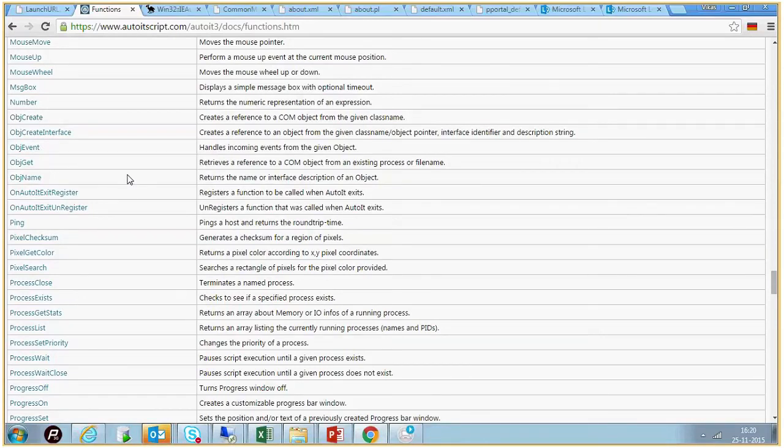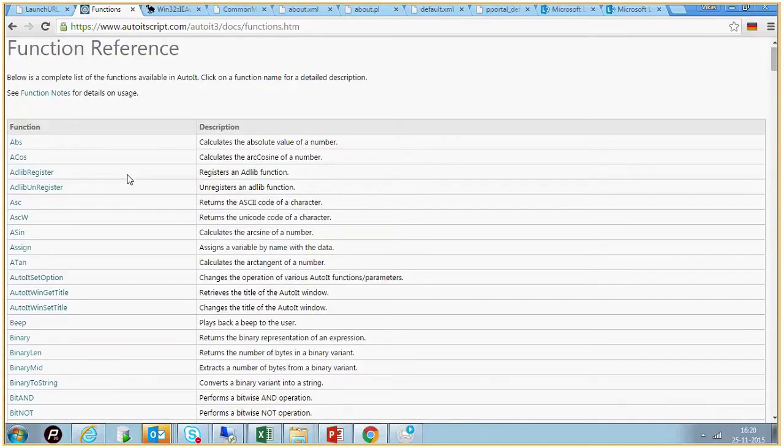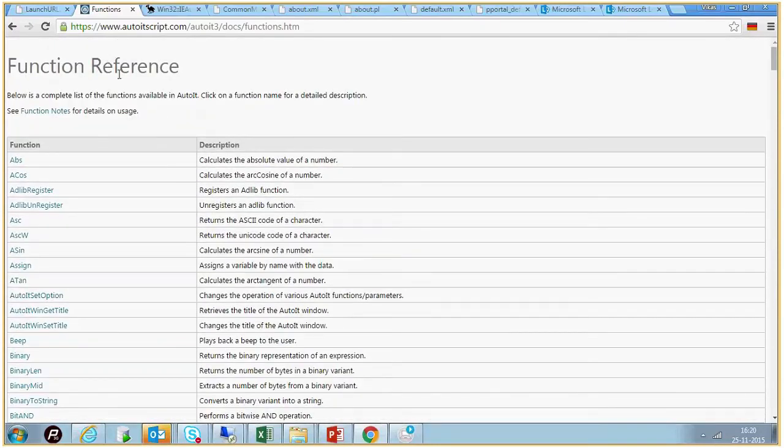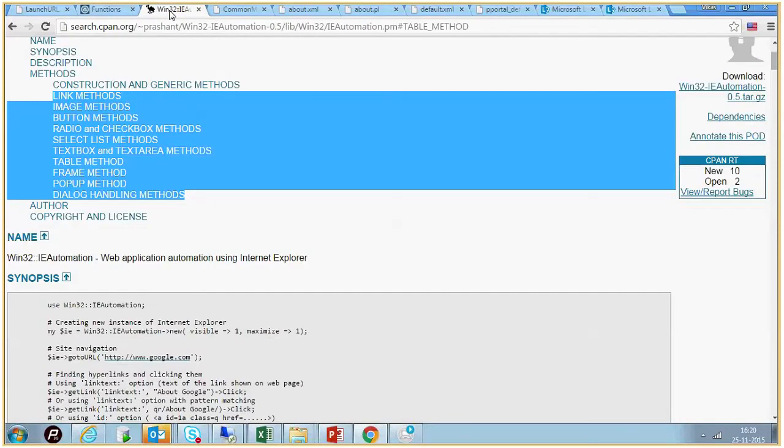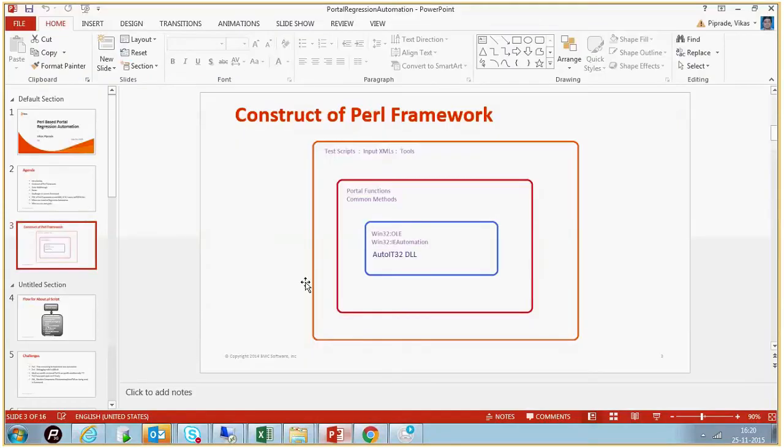So this is a complete listing, and all these functions of AutoIt and our IE automation are available for our Perl script. Then the Perl script invokes these functions with some inputs. Yes, with parameters. These are kind of libraries for Perl.